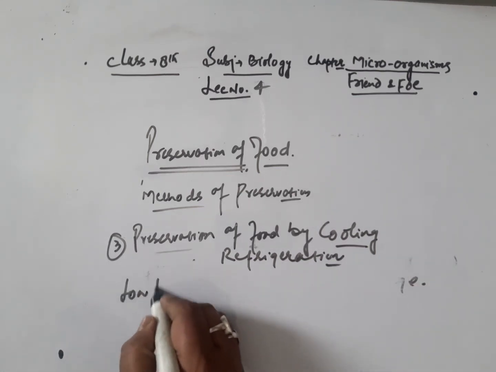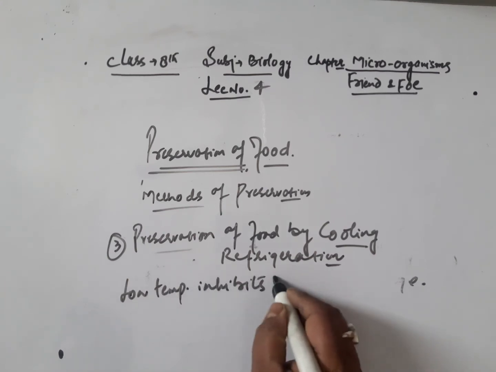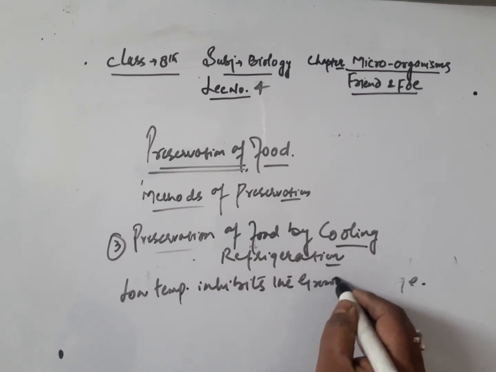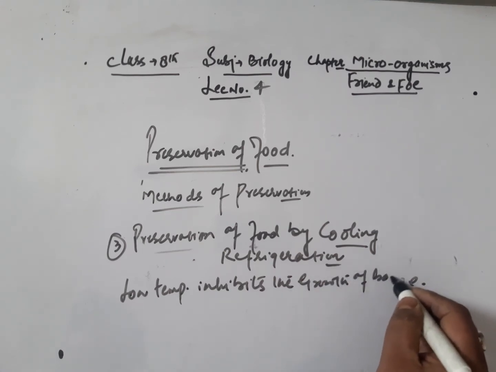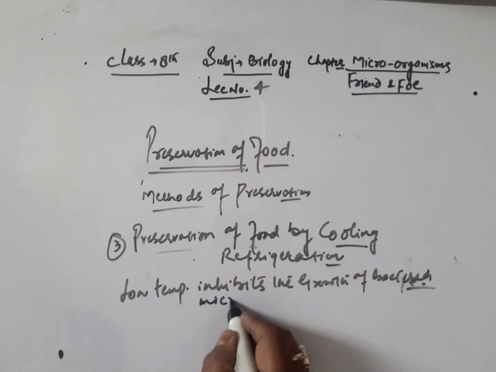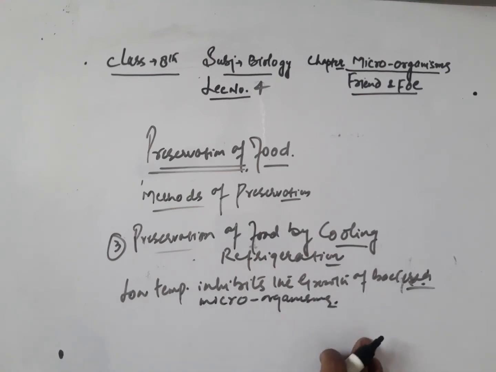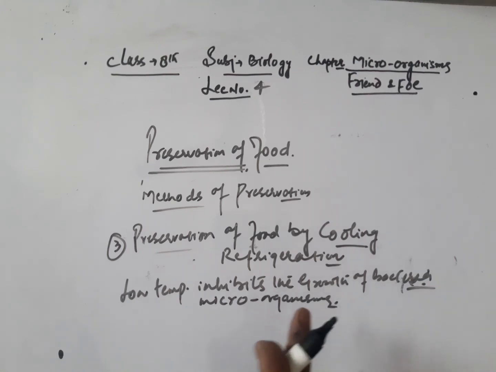Low temperature inhibits the growth of bacteria, or we can say the microorganisms. So the food spoilage bacteria do not grow and multiply in cold conditions. Thus, when food is kept in cold places, that is in the refrigerator, the food does not get spoiled easily.